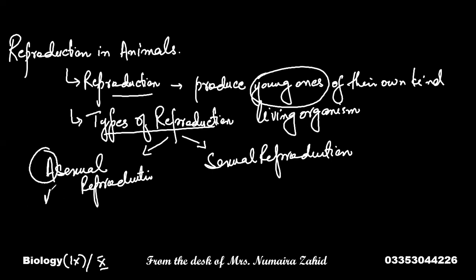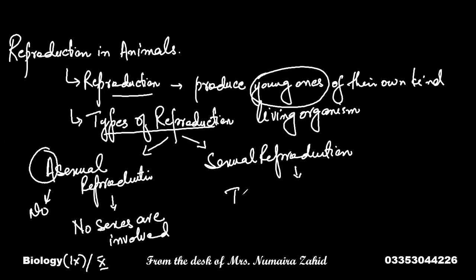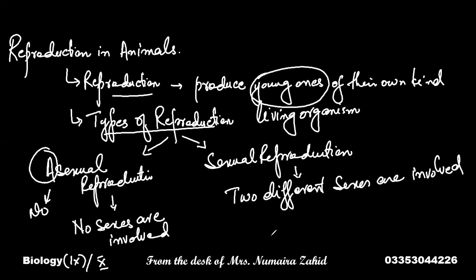This 'A' means no. So in asexual reproduction, no sexes are involved, and there is no need for fusion of gametes of different kinds. But in sexual reproduction, two different gametes or two different sexes unite together. When these sexes unite, they give rise to an individual of their own kind.